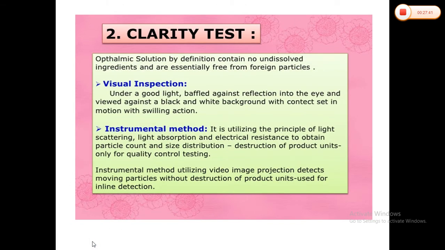The second one is the clarity testing, which is also the same as the clarity test that we use for parenteral formulations. The ophthalmic solutions must be free from foreign particles, and as we know, this will be accomplished by the filtration process.